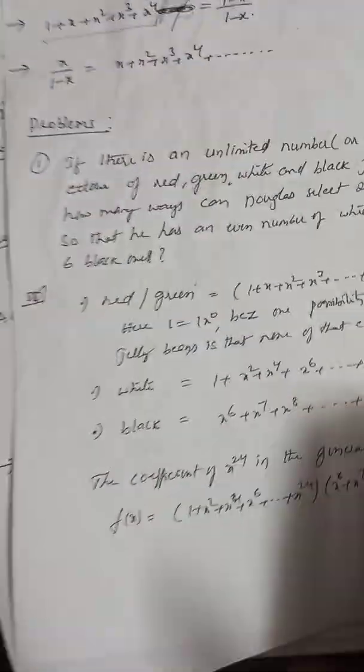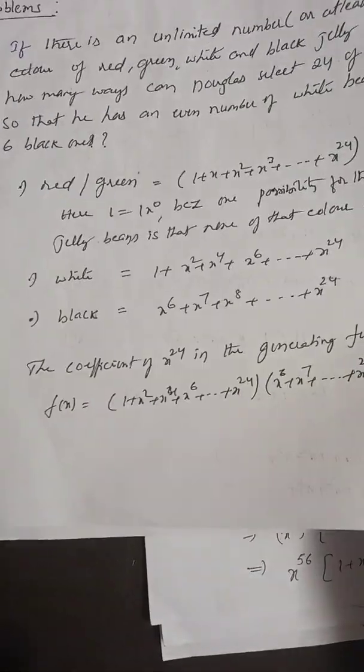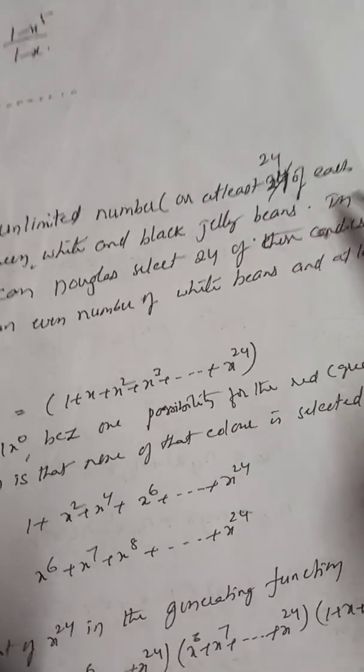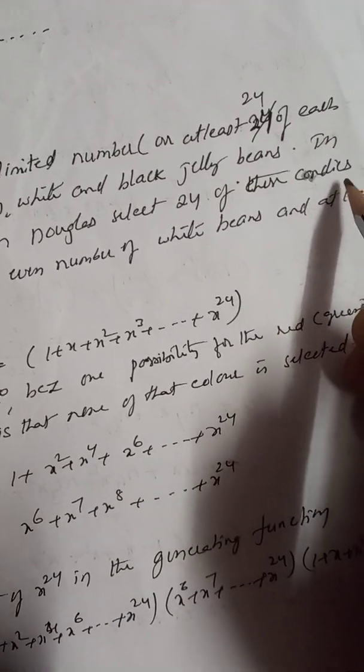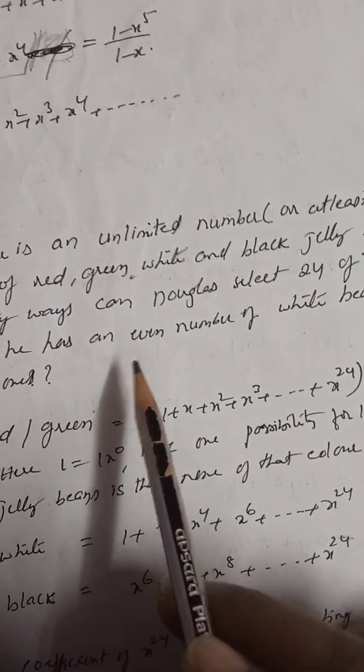Now see the problems. First one: if there is an unlimited number, or at least 24, of each color of red, green, white, black jelly beans, in how many ways can Douglas select 24 of these candies so that he has an even number of white beans and at least 6 black ones?